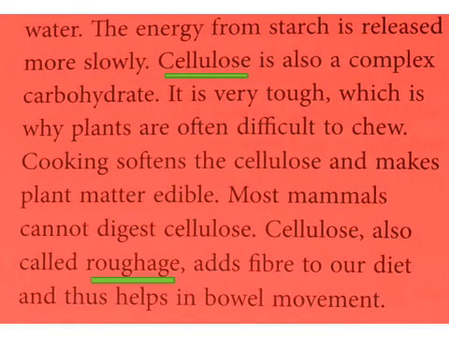Most of the mammals are not able to digest cellulose. Cellulose is also called roughage. Roughage means it helps in bowel movement. It has additional fiber content. It acts as roughage. Okay. It helps to eliminate the waste easily from our intestine.